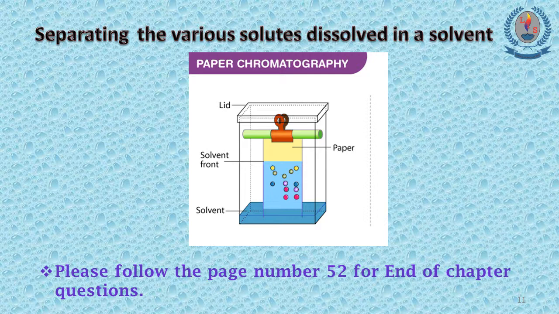Components which are more soluble in the solvent will travel faster and further away from the baseline on the chromatography paper. After all the components have separated from each other, the paper is there with so many colors and it is known as the chromatogram. So kids, this is the end of our chapter. You can do the end of chapter questions on page number 52, and you can see the summary on page number 53.